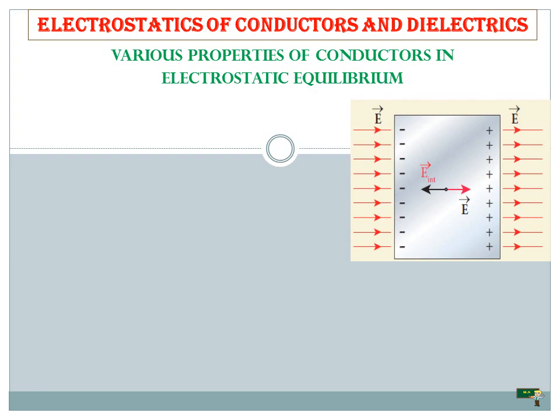If there is no net motion of electrons along any particular direction, it shows that the conductor is in electrostatic equilibrium. See, there are some minus charges and some plus charges. On the left side we have minus and on the right side we have plus. If the conductor experiences electrostatic equilibrium, then there is no net current in the conductor.